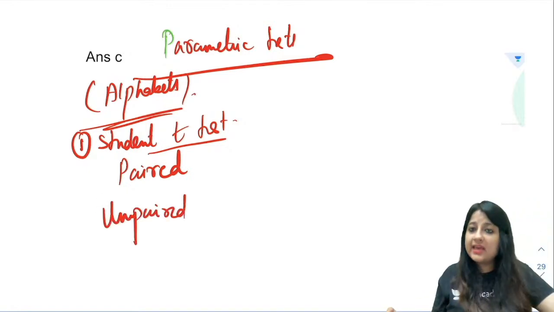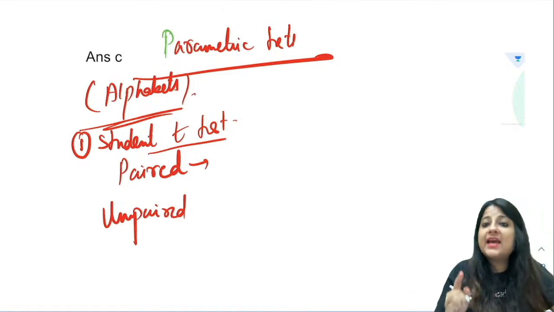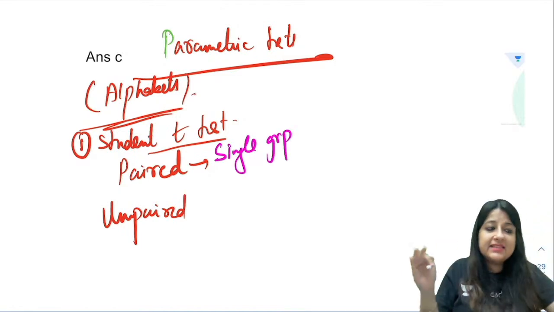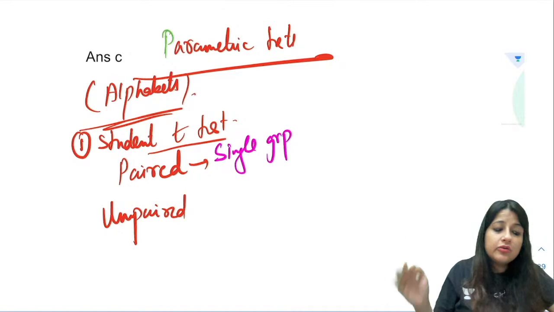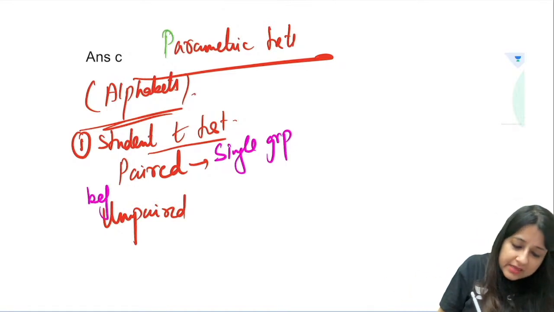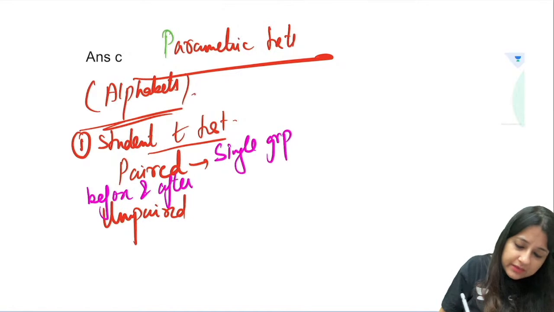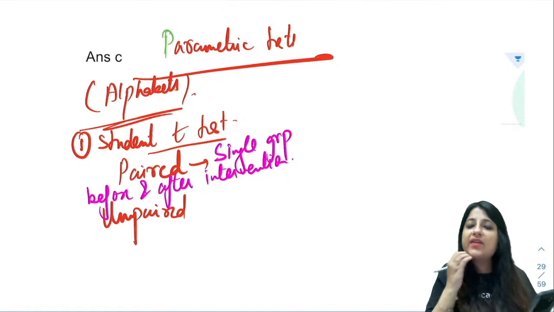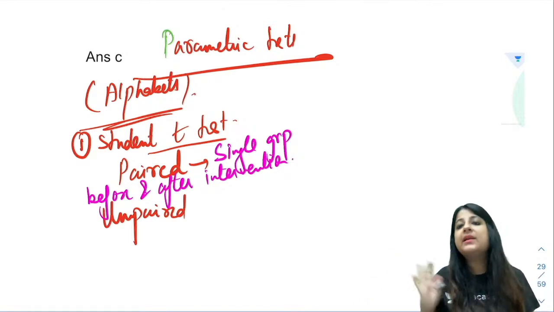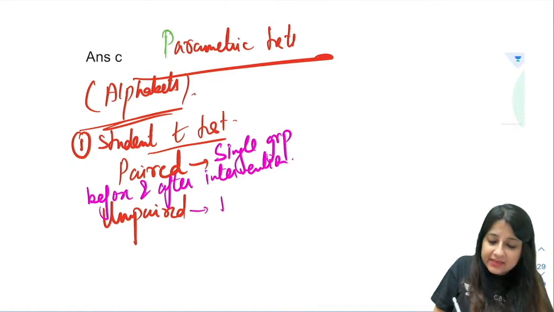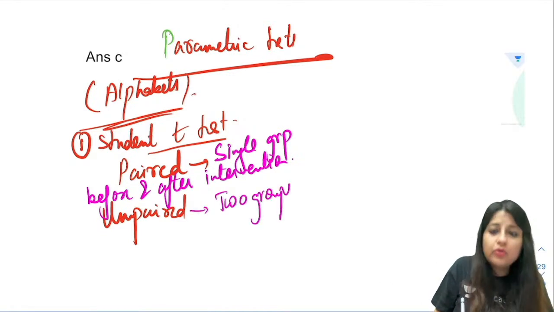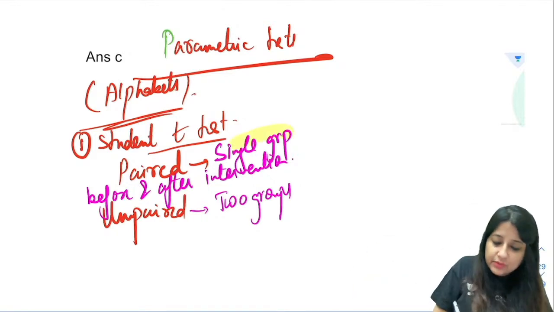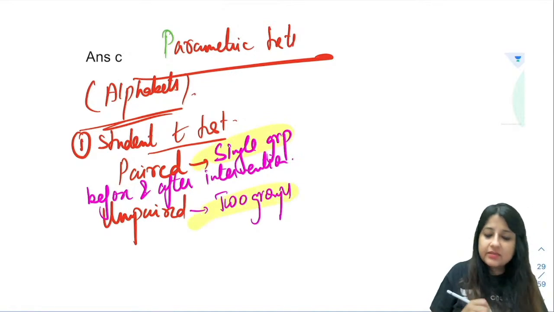unpaired. Paired means you have to compare, let's say, hemoglobin in a single group. So you compare means in a single group before and after intervention. Like I can compare mean hemoglobin in a group of malaria patients before treatment and after treatment. Unpaired means we are comparing mean hemoglobin in two groups, a group of malaria patients and dengue patients. So here the buzzword is single group. Here the buzzword is two groups.